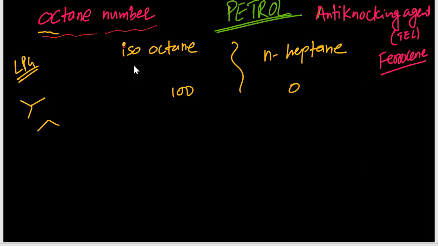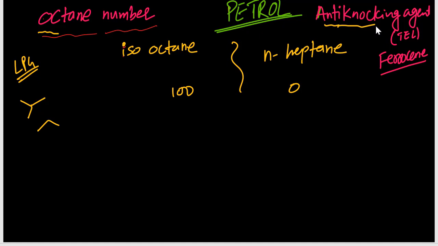In case of petrol, we will learn one thing here: anti-knocking agents. In the engine, while the piston is hitting, we get some sound. You can observe that if you remove the silencer of a bike, you will hear a tuck tuck tuck sound.